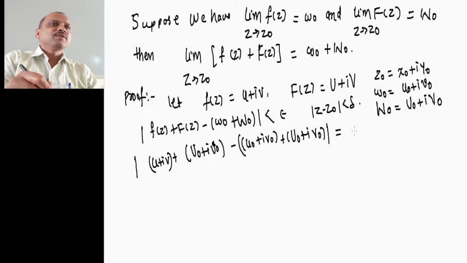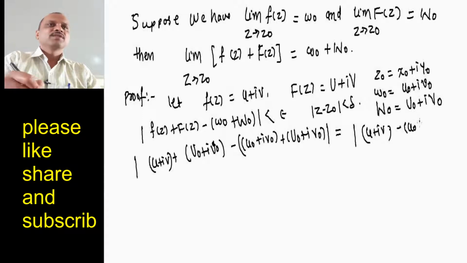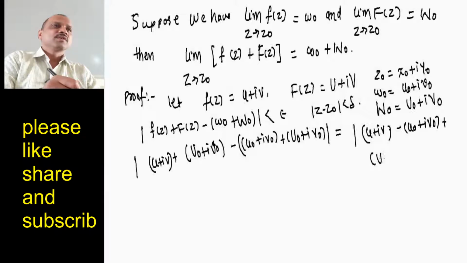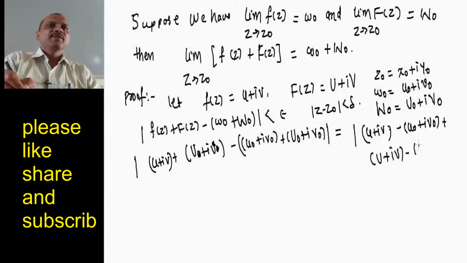This is equal to the mod of u plus iv minus u0 plus i v0 plus capital U plus i capital V minus capital U0 plus i into capital V0.